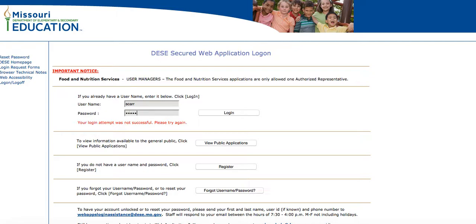It's always a good idea to know your password. That is a good idea. It is. It's really important.